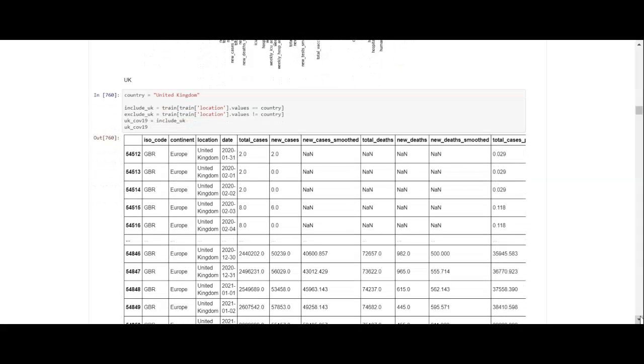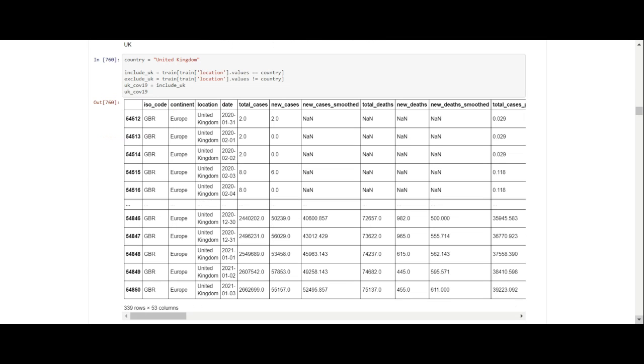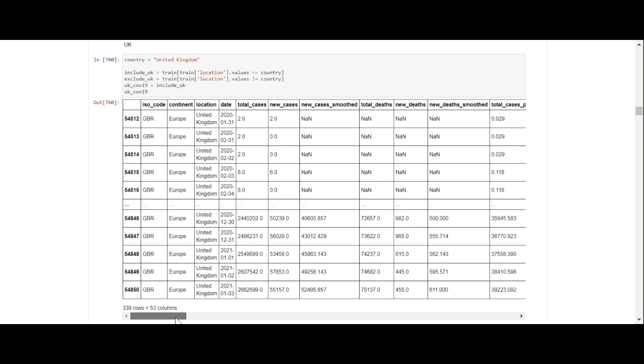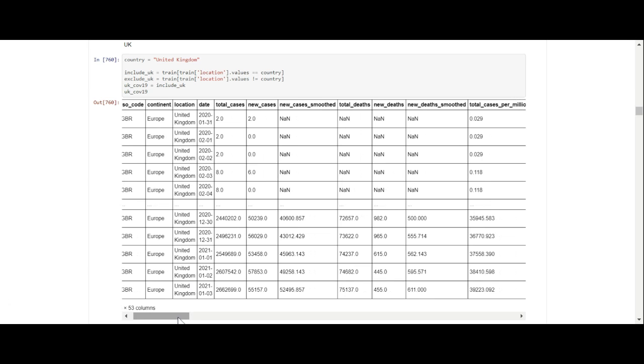So now we're looking at the United Kingdom, and we filtered out the United Kingdom from every column. We filtered out the United Kingdom from the main data set, and you can see that the last date we have is 3 January 21. I'm waiting for the data frame to be updated so I can run it again on the most current date.